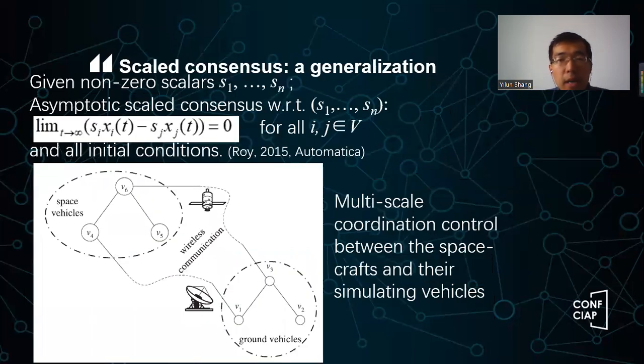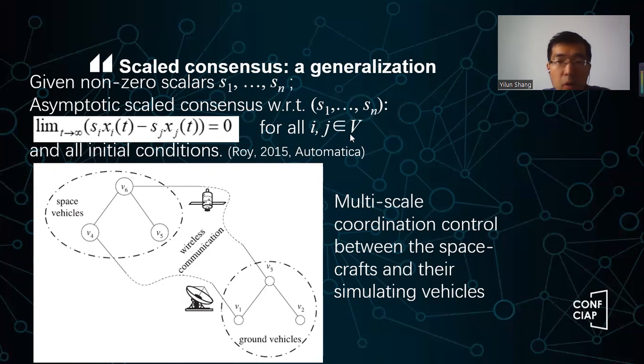And we can have a generalization to consider the scaled consensus, okay? So what is scaled consensus? Here we will introduce some non-zero scalars, basically real numbers. They can be positive, they can be negative: s_1, s_2, s_3, ..., s_n. So asymptotic scaled consensus with respect to s_1 to s_n means we multiply the state x_i by s_i. So s_i x_i minus s_j x_j should converge to 0 as time t goes to infinity.